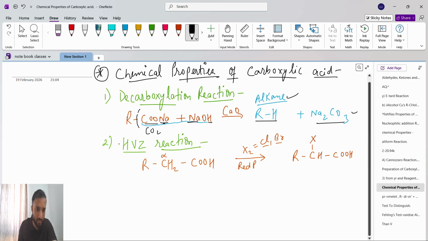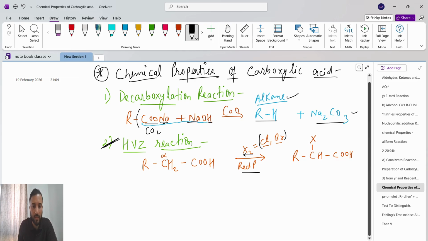Next is very important, guys. The HVZ reaction. Here we will take RCH2COOH, a carboxylic acid, and react it with X2 in presence of red phosphorus. Reacting with X2 means chlorine and bromine. The reason why I will not take fluorine and iodine, I had explained to you. So the HVZ reaction is very important.